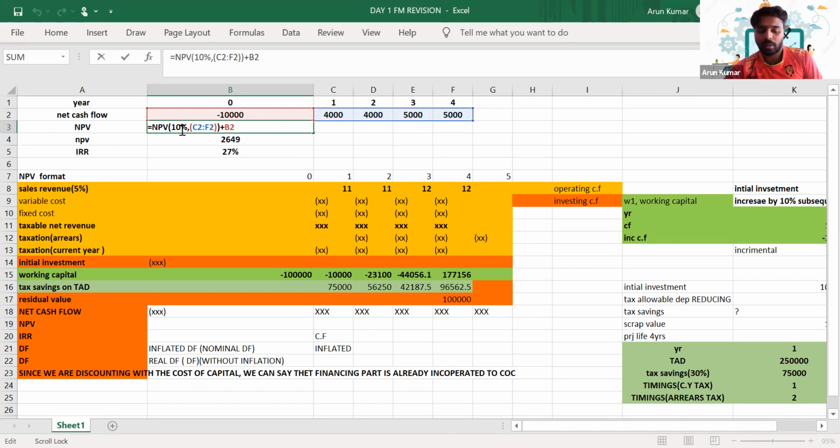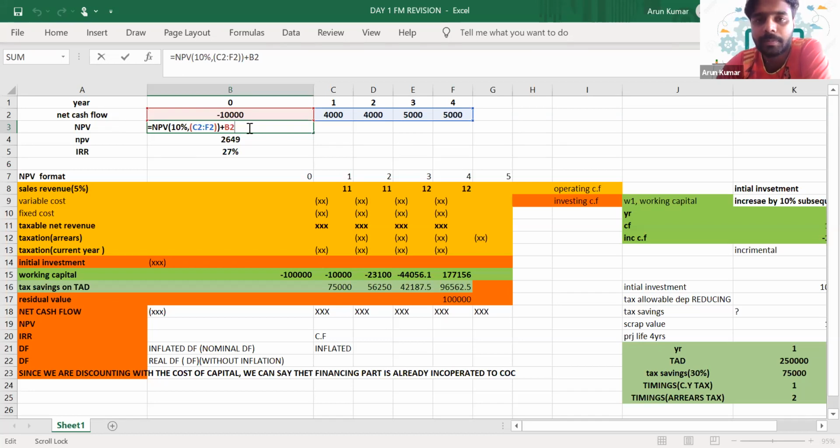Then close the bracket. By doing that, you will get the present value of the cash inflows. Then we net it off with the present value of outflow to arrive at the NPV. Is it clear, everyone?